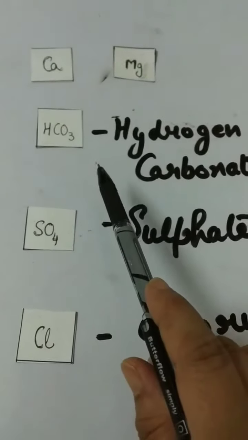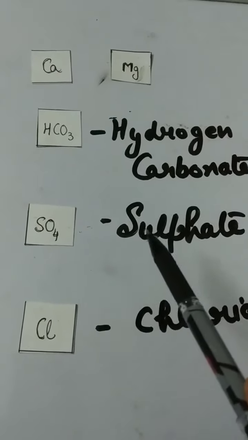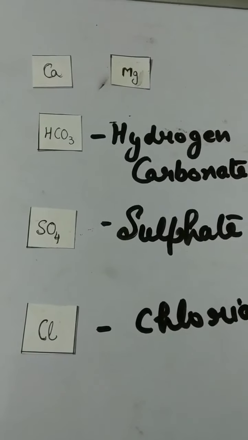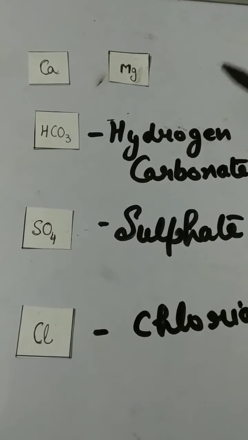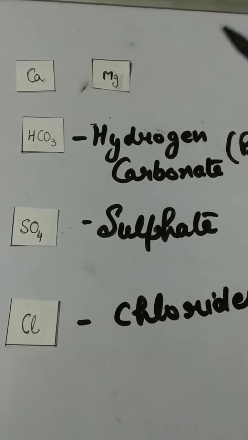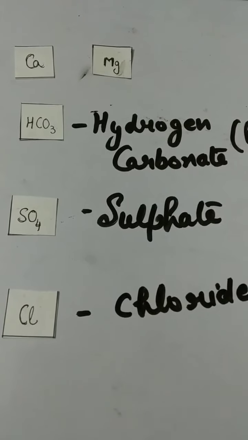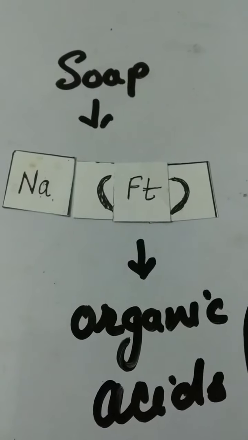Calcium hydrogen carbonate, calcium sulfate, calcium chloride, magnesium hydrogen carbonate, magnesium sulfate, magnesium chloride. These salts make water hard.